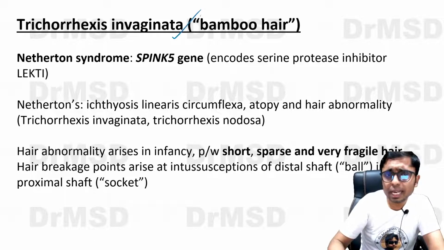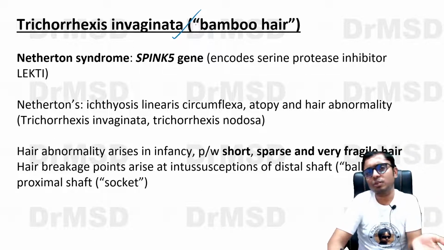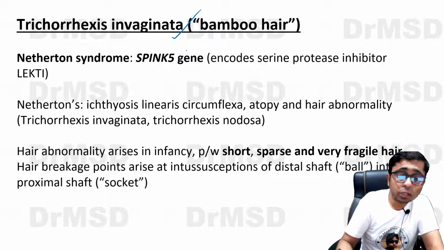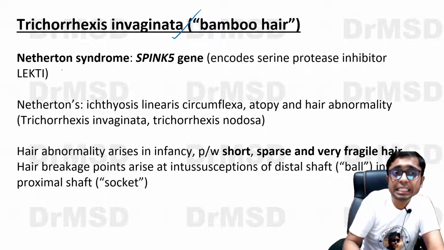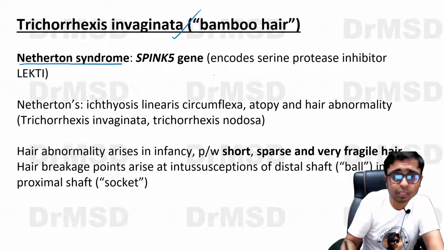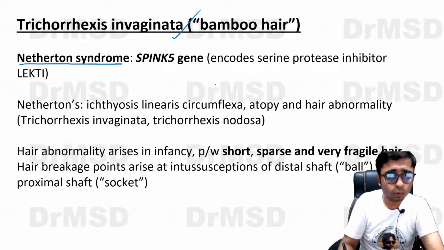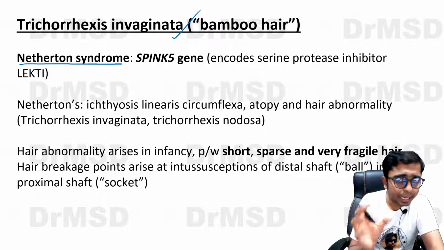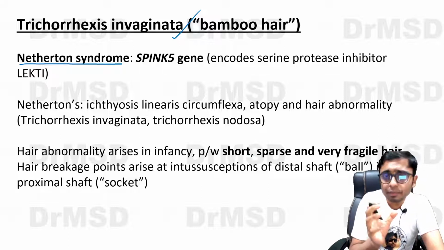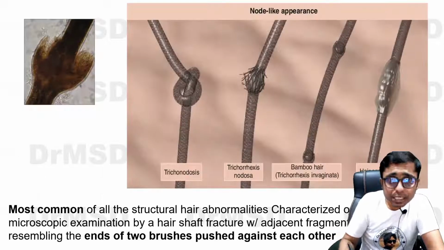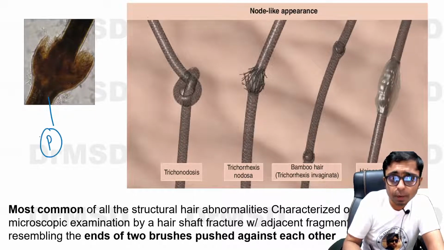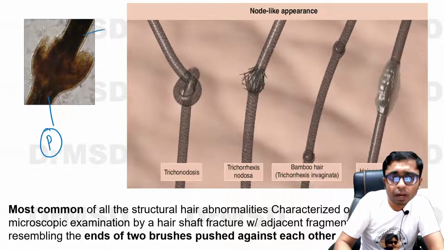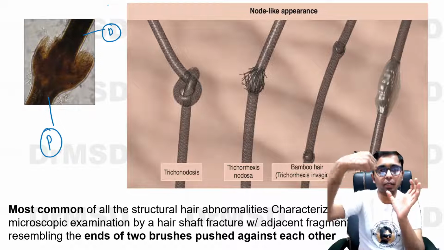So let us clarify what these terms are: trichorrhexis nodosa, invaginata. Trichorrhexis invaginata is also called bamboo hair, and it is classical of Netherton syndrome. This was a previous question, so please do listen to this very carefully. In this, if we observe the patient's hair carefully, we can notice that the proximal part of the hair shaft will form a socket, whereas the distal part of the hair shaft is going to form the ball.